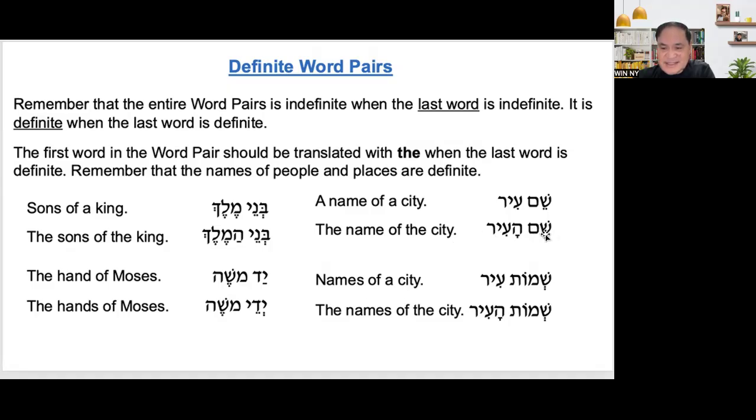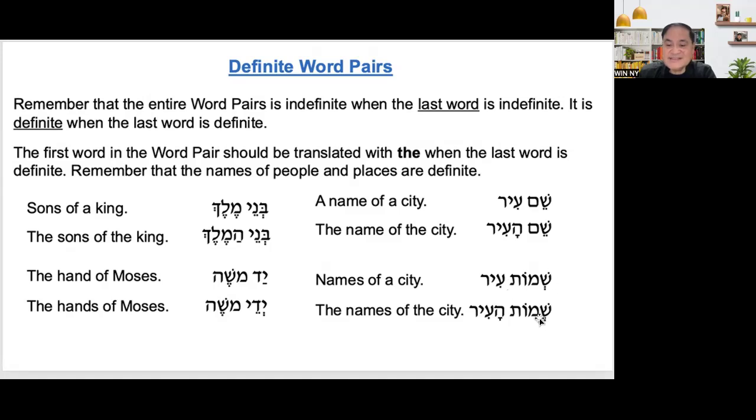And then look at that. Suppose the names became plural. Names of a city, Shimot Ir, instead of Shem. No changes in the second word. And then the names of the city, Shimot Ha'ir. For the first, it is indefinite but plural.